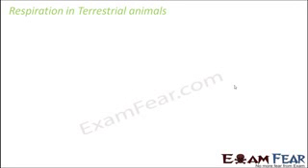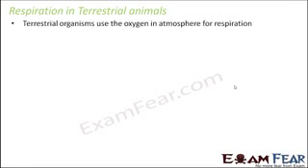Whereas the terrestrial animals which do not live in water need specialized organs which can help in absorbing oxygen which is present in the air. So terrestrial organisms use the oxygen in the atmosphere for respiration. Now the question is, how do they take in that oxygen?